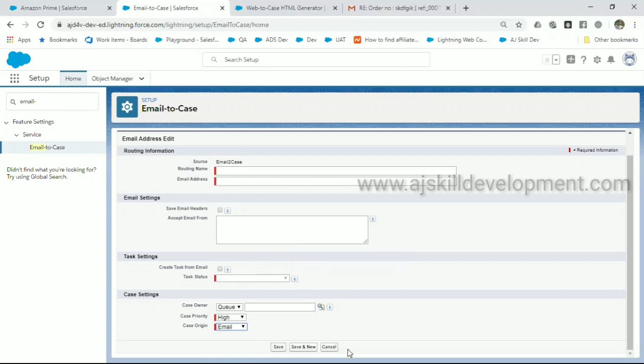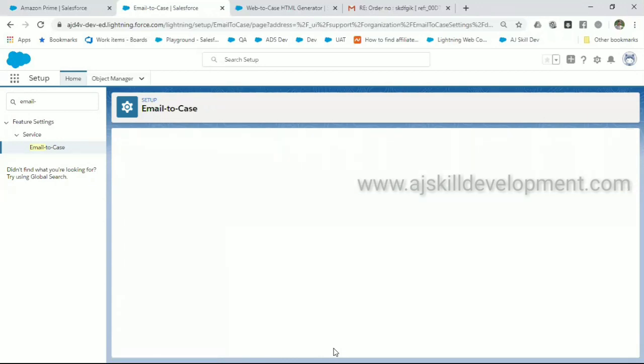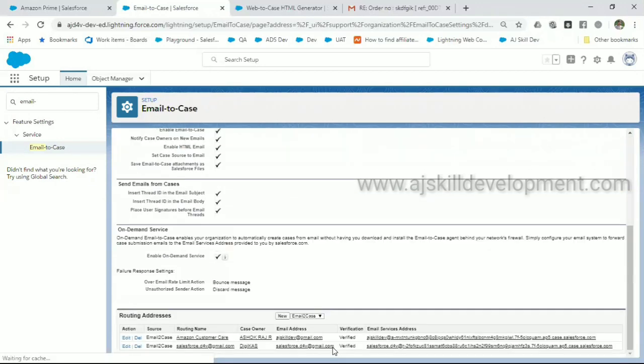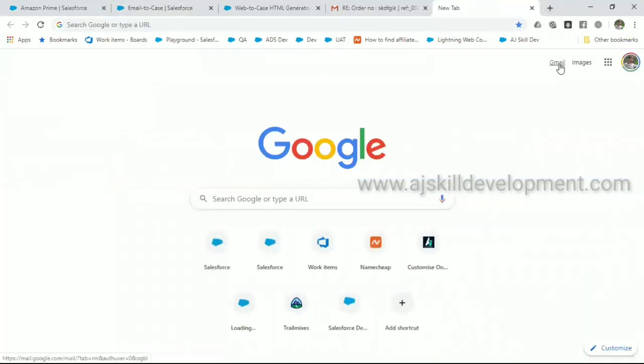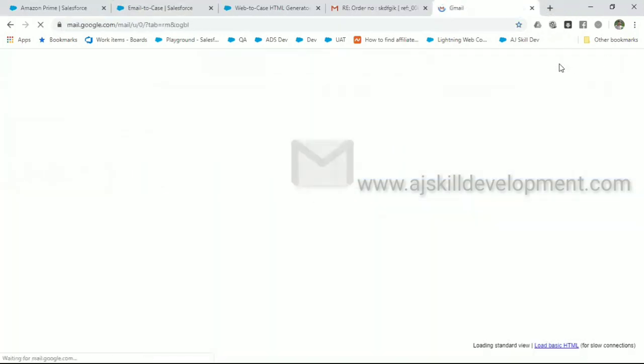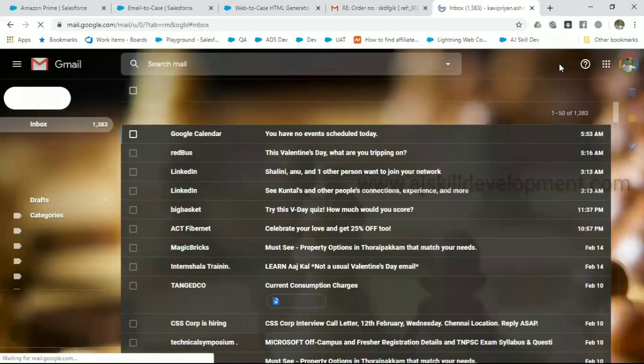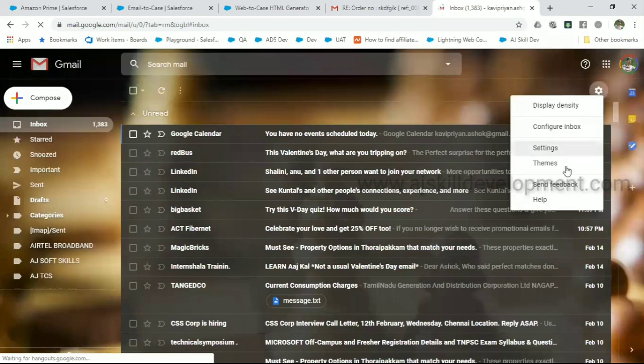Once you enter the data and configure that, a unique email service address is generated for you. What you have to do is copy this and go to your email client. In my case, it is Gmail, so go to Gmail. You have to copy that, go to settings.